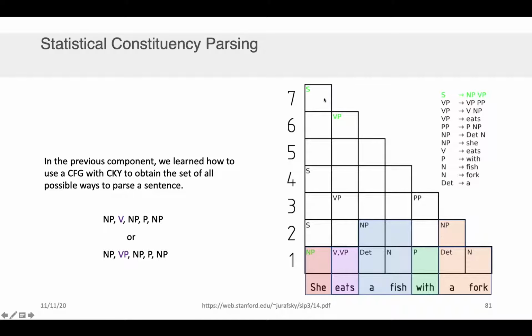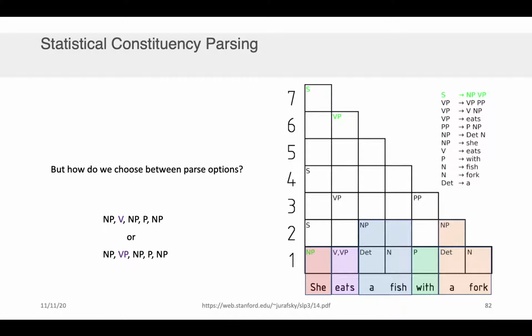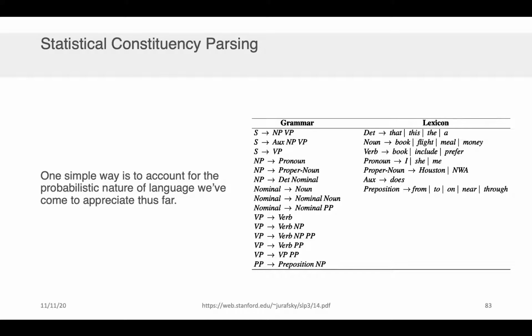Ultimately we did this. Why? Because, as we've been discussing, there's more than one way to parse these sentences. And in this incredibly simple example, the word eats could be a verb or it could be a verb phrase. And so the question is, how would we know which of these is a more likely option so that we could parse it accordingly? Well, the simplest way to do this is to just account for the probabilistic nature of language that we've come to appreciate all the way up to this point in the semester.